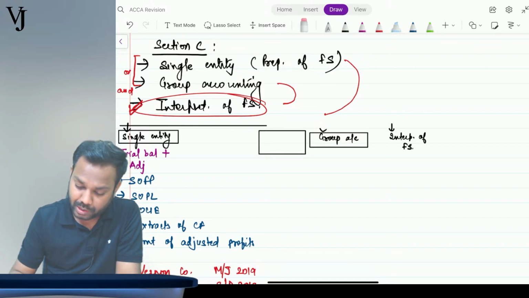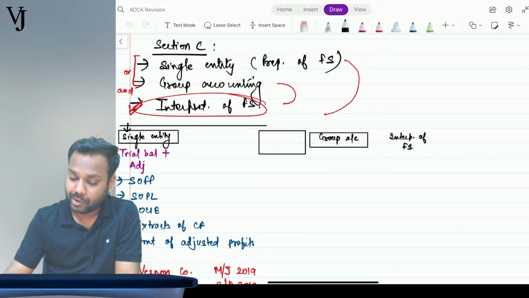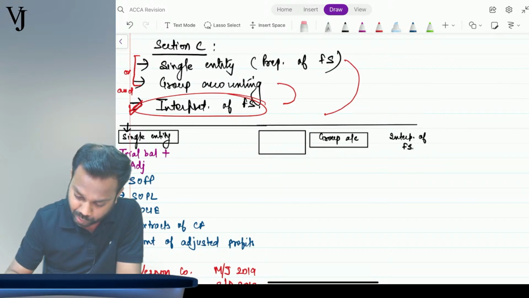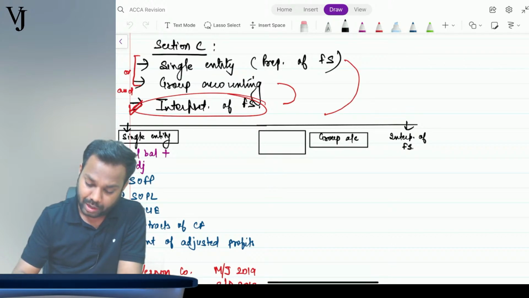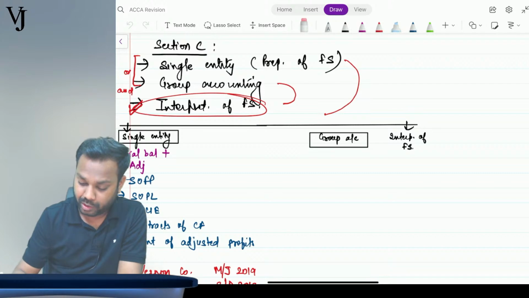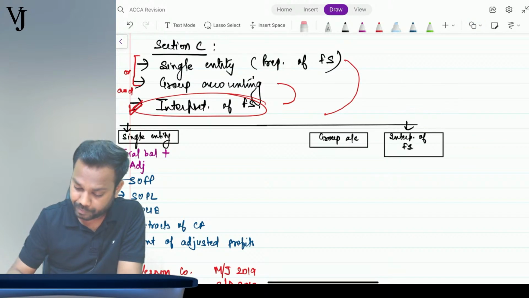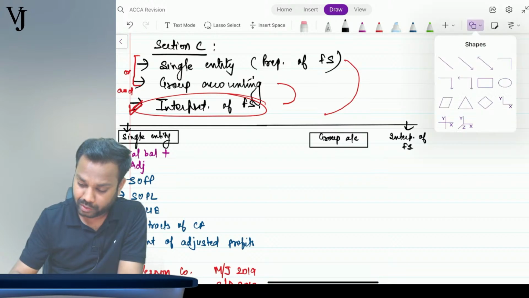Jerry's code is saying that I am new now. What is the topic being discussed? So Jerry, I am just discussing about the paper, and I have discussed so far about the single entity. So don't you worry at all. Even if you have joined right now, the part which you have missed, you can watch the recording for that. Definitely I will not be able to repeat it, but yes, you can watch the recording.